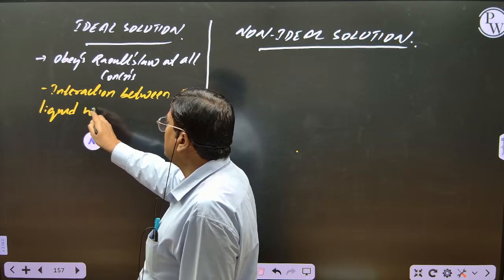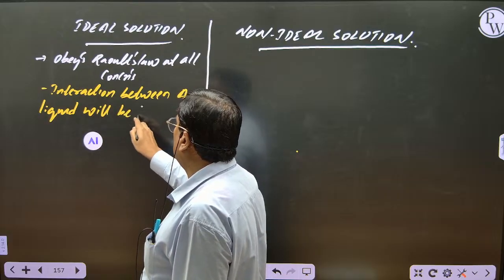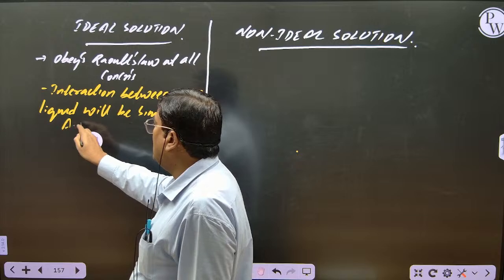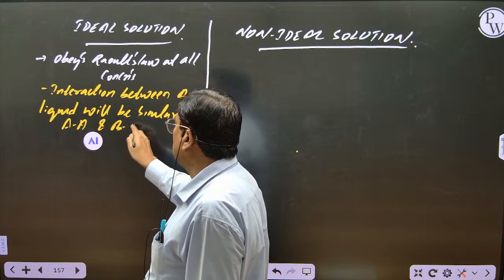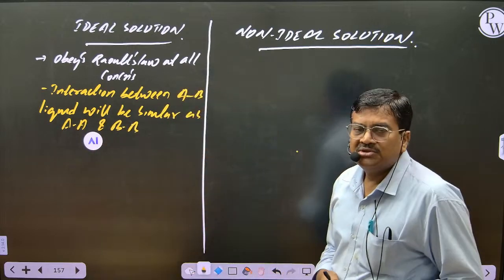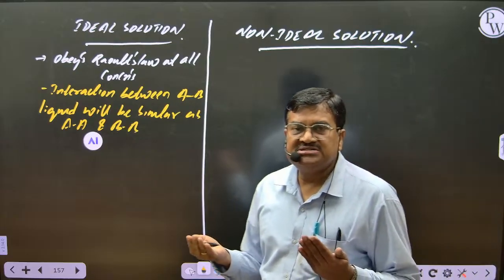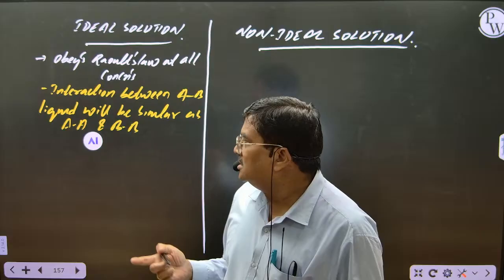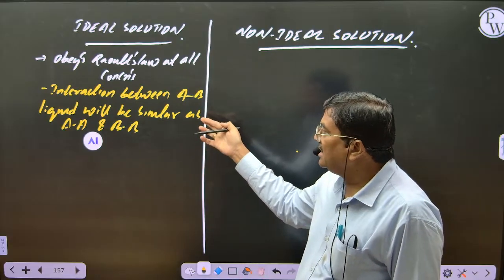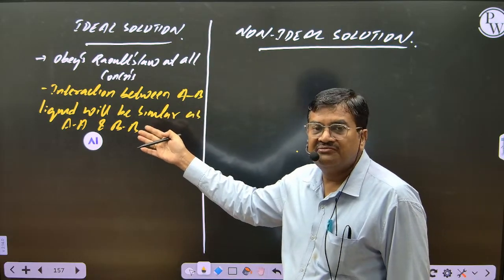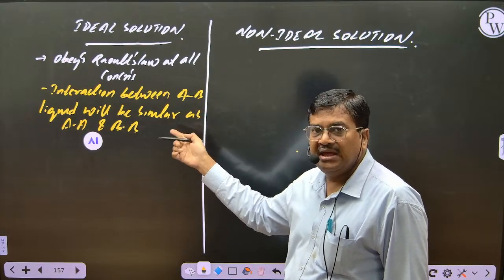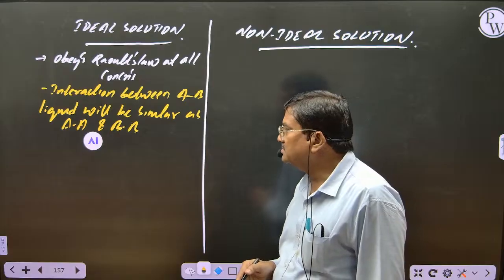Will be similar as liquid A and liquid B. Understood, students? So as interactions are same, there is no deviation. Understood? So interaction between liquid A when I am mixing with liquid B will be same as it is in the pure state, A with A and B with B.